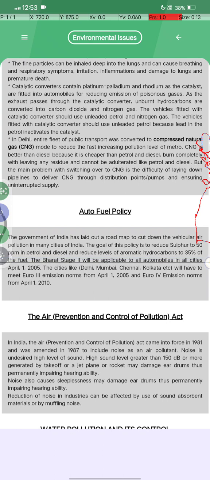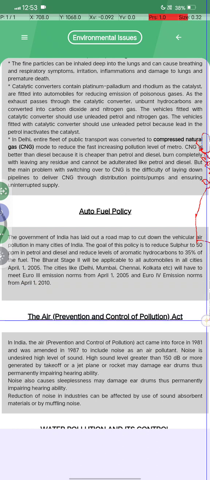Bharat Stage II will be applicable to all automobiles in all cities from April 1st, 2005. The cities like Delhi, Mumbai, Chennai and Kolkata will have to meet Euro 3 emission norms from April 1st, 2005, and Euro 4 emission norms from April 1st, 2010.